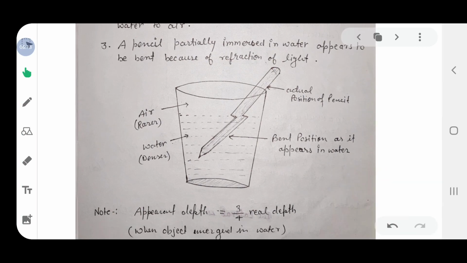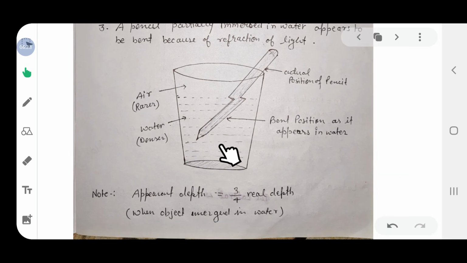A pencil partially immersed in water appears to be bent because of refraction of light. जब हम किसी पेंसिल को या पेन को या कोई भी स्टिक को अगर वाटर में डिप करते हैं, एक ग्लास में वाटर लेंगे और उसमें डिप करते हैं, तो वो हमें एक जगह से बेंट दिखाई देती है, ऐसा लगता है जैसे टूटी हुई है। तो ये बेंडिंग जो है पेंसिल की, this is due to the refraction of light. And here is the diagram given, the actual position of the pencil is this, but it appears to be bent at this point, so this is due to the refraction of light.